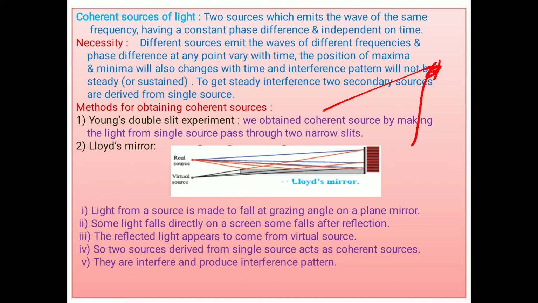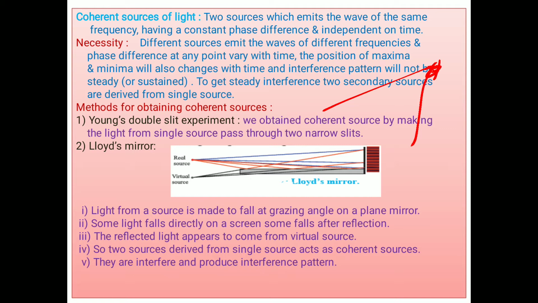It does not depend upon time. Whenever you are watching, the phase difference is constant, so we consider this point a bright point. To get a sustained or steady interference pattern, this condition is required.